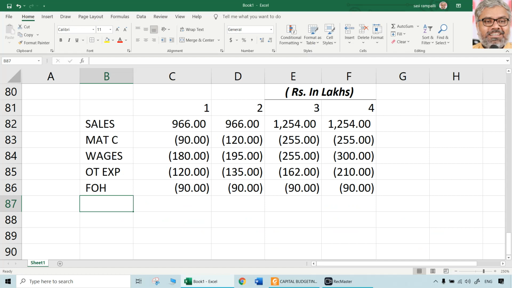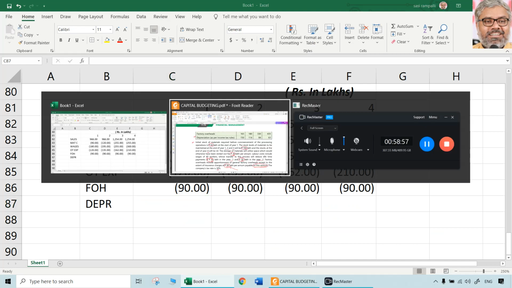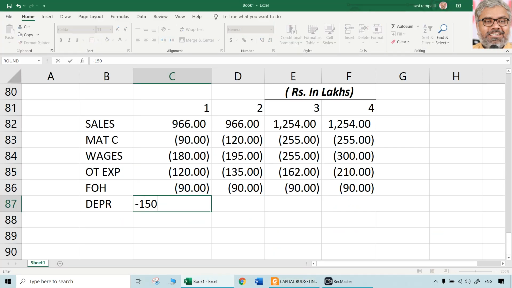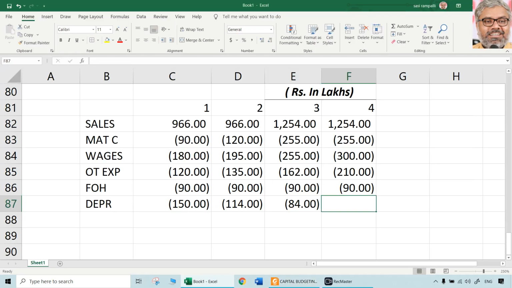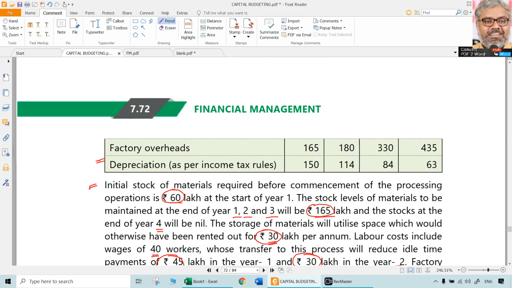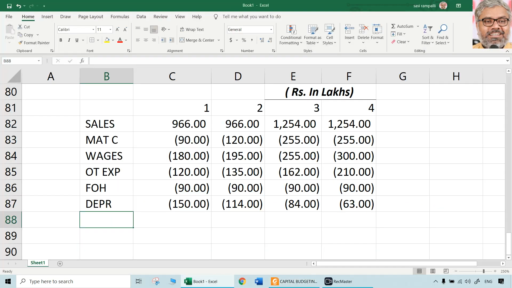No. Then comes depreciation as per income tax rules. Already given. All that we need to take is directly copy paste. 150, 114, 150, 114, 84, 63, 84, 63. That is depreciation. So these are the various items which are there having normal operational results. In addition to this, there are certain things which have tax impact. Either we can just calculate profit after tax and then take the after tax result of those additional items, or we can just take all of them also as part of it. Ultimately the result will be same.